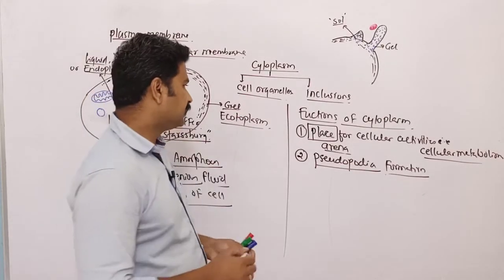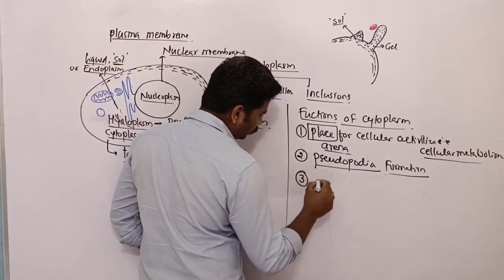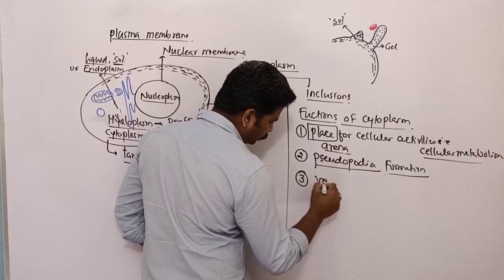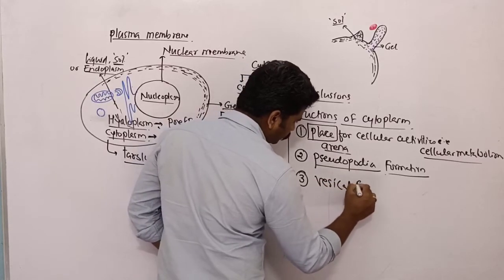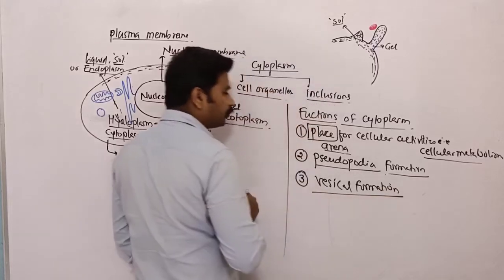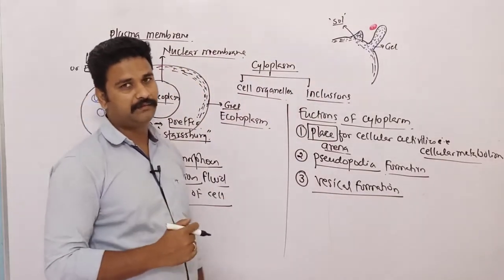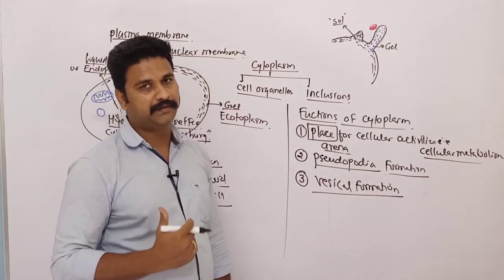So now the next function of cytoplasm is vesicle formation. For doing the process of endocytosis, we form vesicle. We have already learned this thing in a previous video.